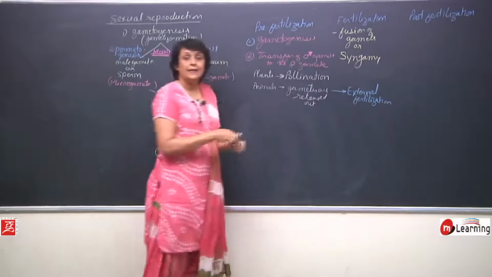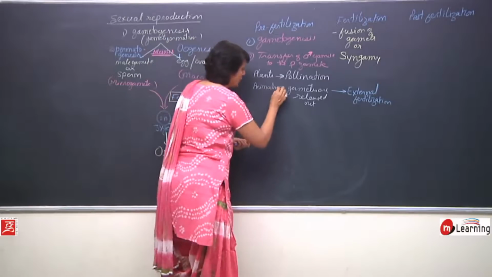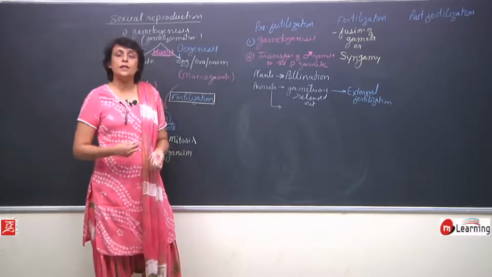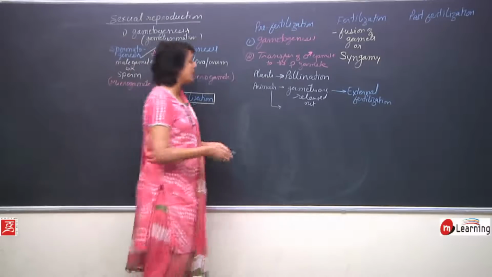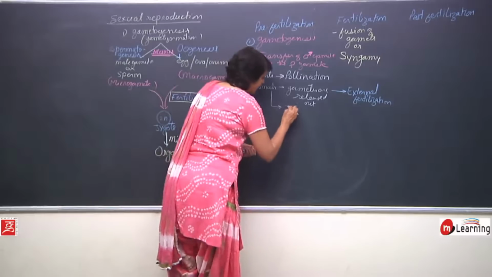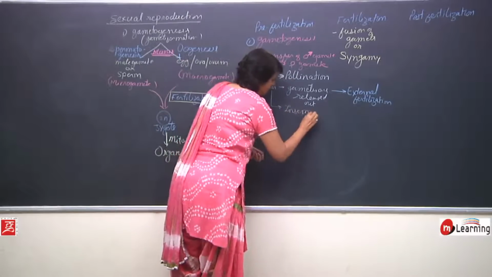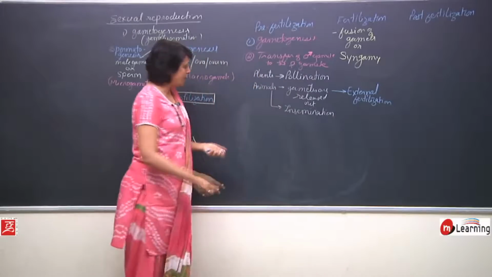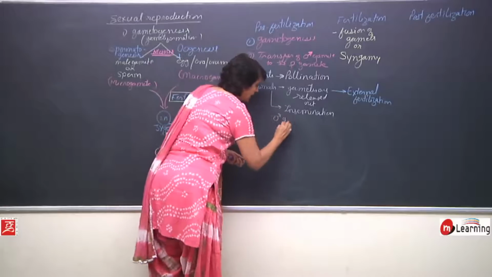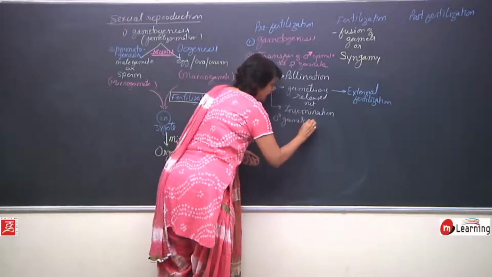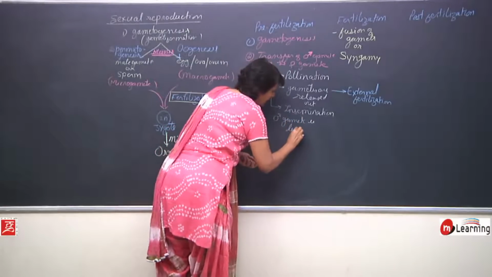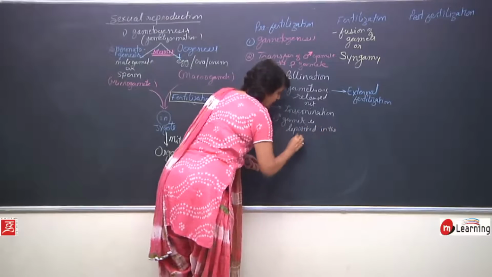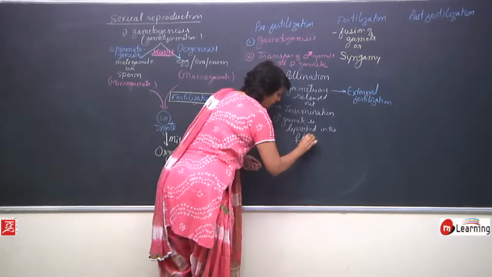And in case of higher animals, the male gamete is deposited into the body of the female. So it is known as insemination, where the male gamete is deposited or released in the female's body.